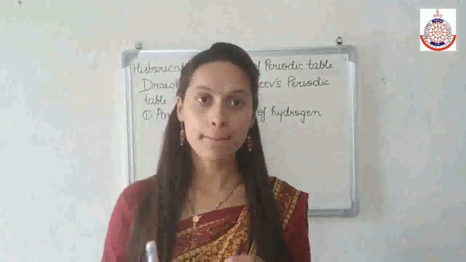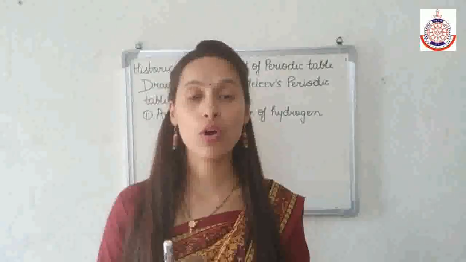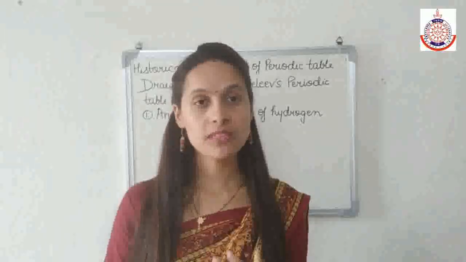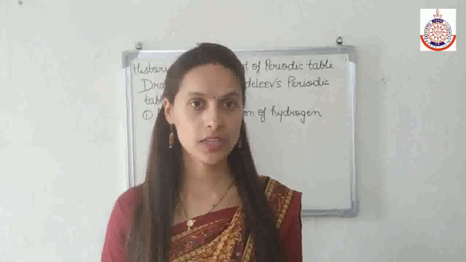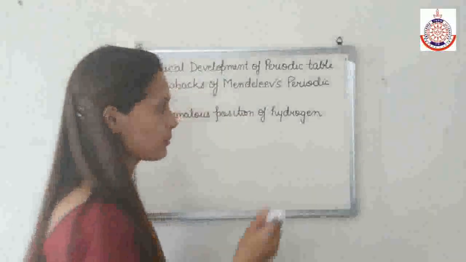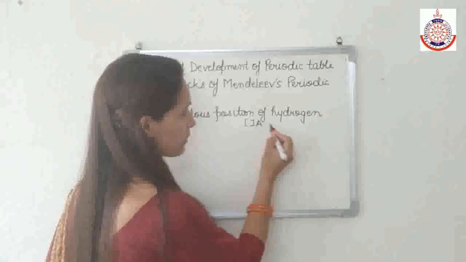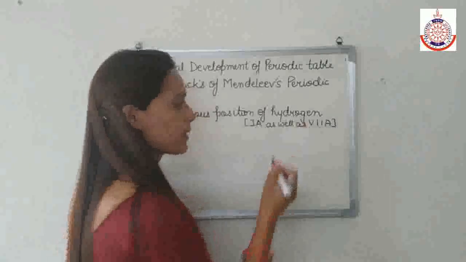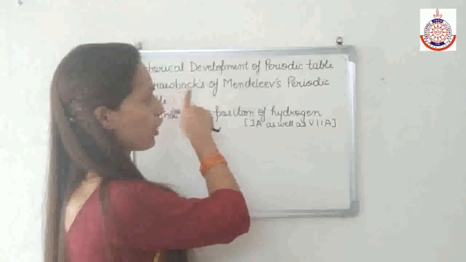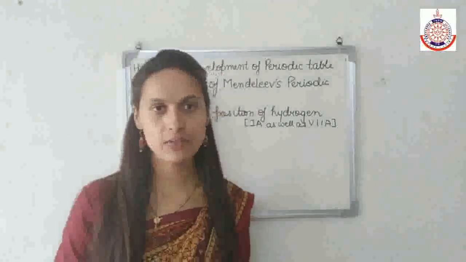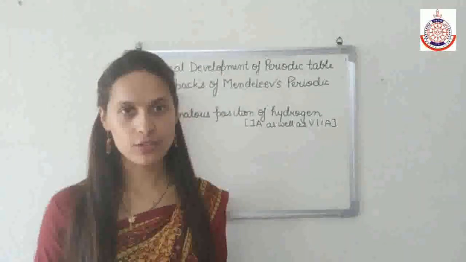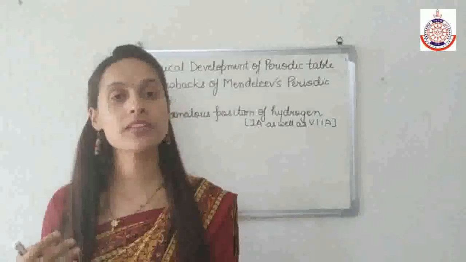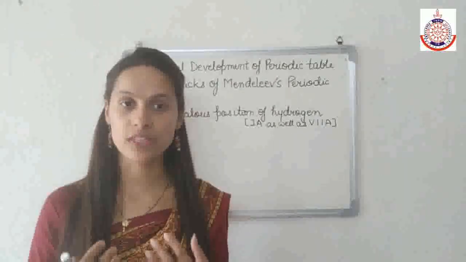If we look at Mendeleev's periodic table, hydrogen is present in the first A group, but the property of hydrogen is also similar to the elements of the 7th A group. It means there is a controversy in the position of hydrogen because its property is similar to the first A group as well as the 7th A group. Because of this, it becomes a drawback or demerit of Mendeleev's periodic table. Hydrogen is placed along with the first A group elements, but its properties also resemble the elements of the 7th A group.